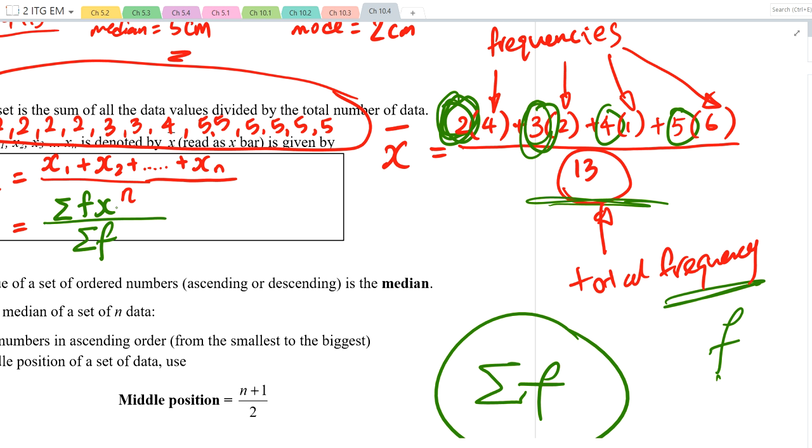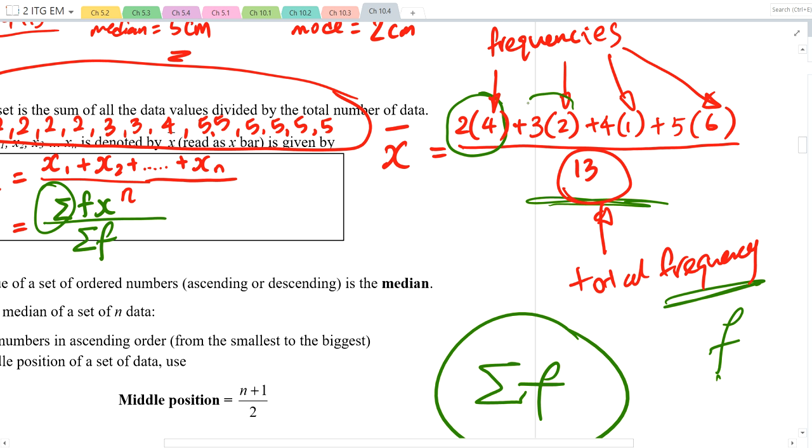What does f stand for? Frequency. x in this case will be 2, 3, 4, 5. Okay, you just need to know how to use it. What is this thing? It means summation. We add frequency, look. What are we adding? I'm adding frequency, x value times frequency, or frequency times x, same thing.